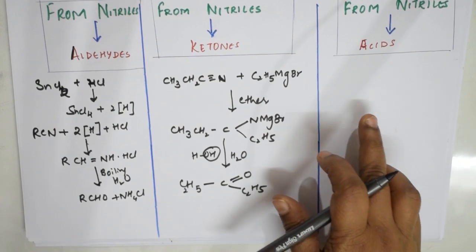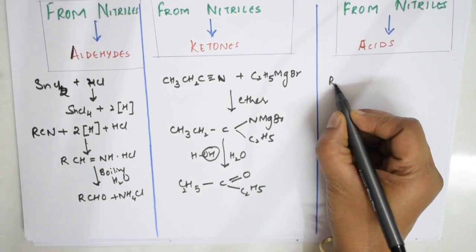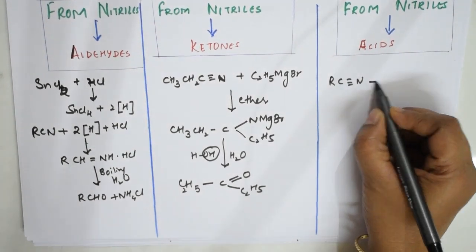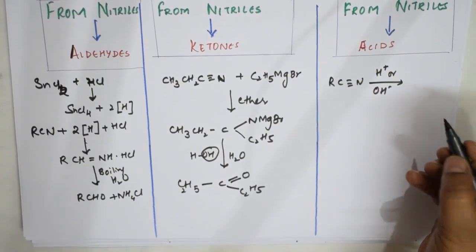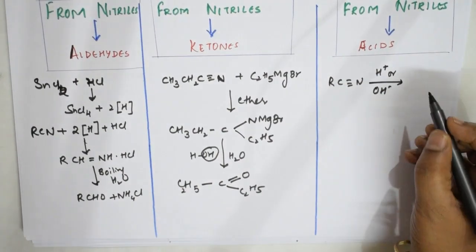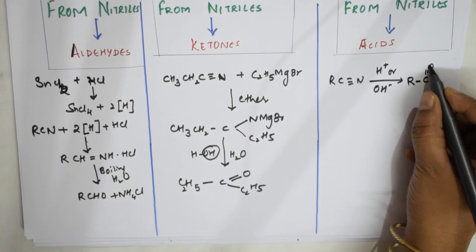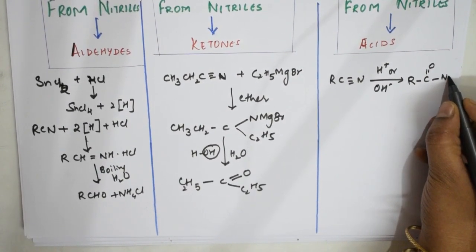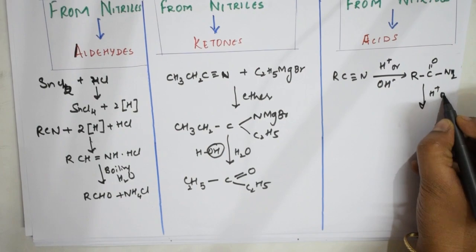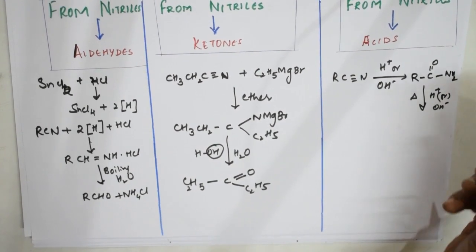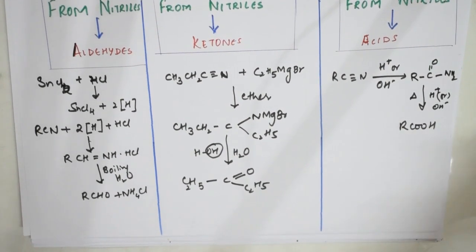And next thing, if I have to prepare acids from nitriles, what is the procedure? I'm going to take nitriles, done. You're going to do the hydrolysis part of this, H+ or OH minus, done. What do I get? Again the bond is going to break here, right? And I'll be getting RCONH2. Okay, this one, further on hydrolysis or heating, what do I get? RCOOH.